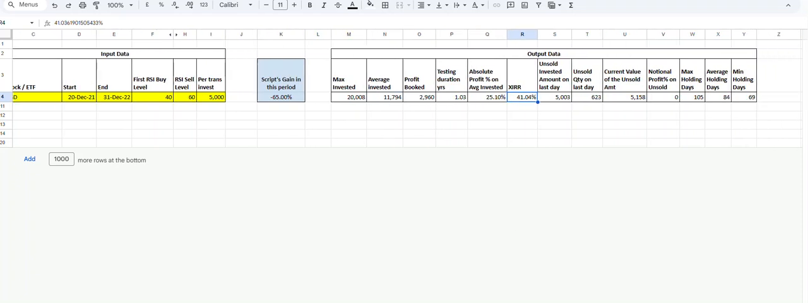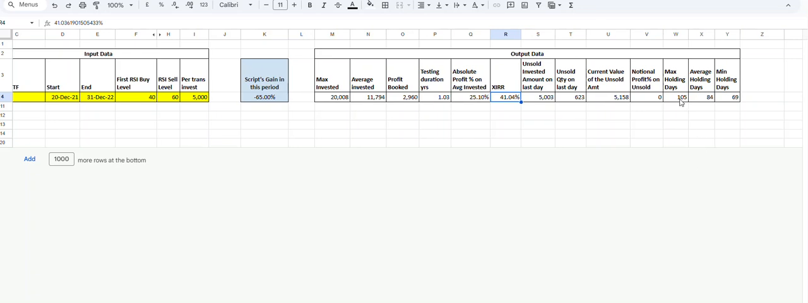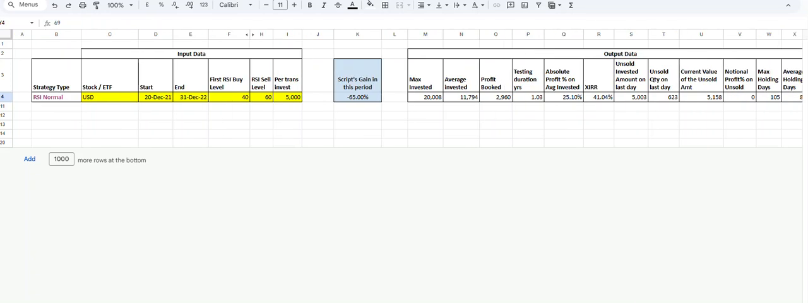And then this strategy also tells you how much the holding period was. So 105 days was the max that you had to hold. 84 days was the average holding period. Minimum holding period was 69. There are other variations to this strategy as well that we can discuss when we do the discussion.